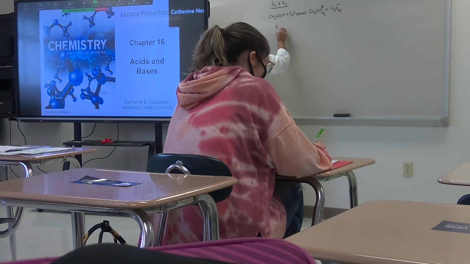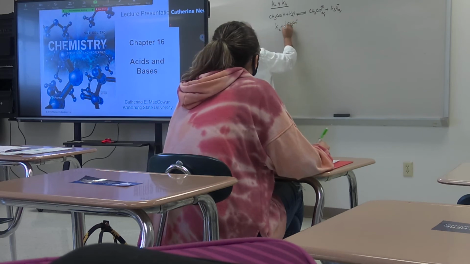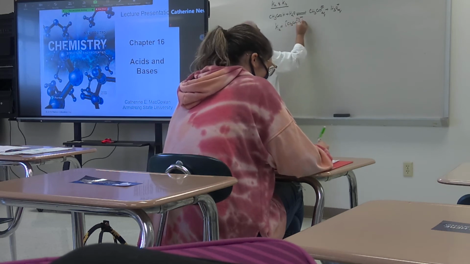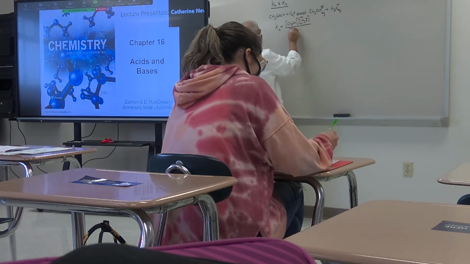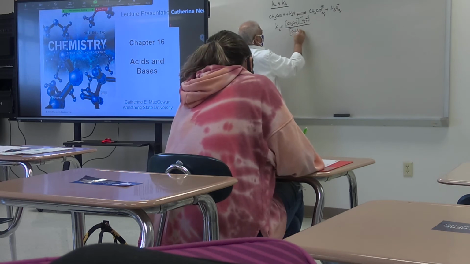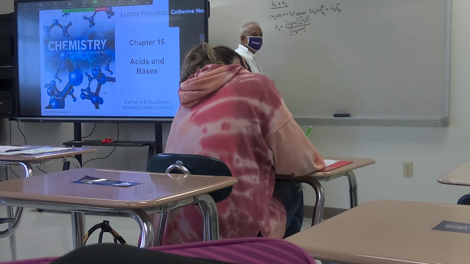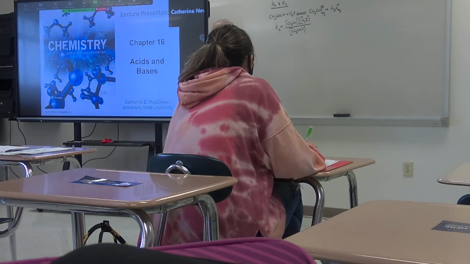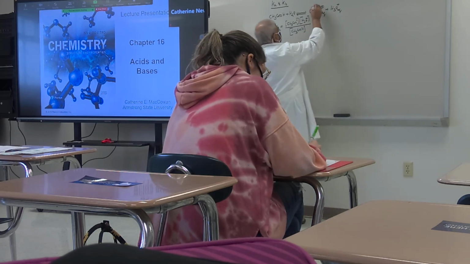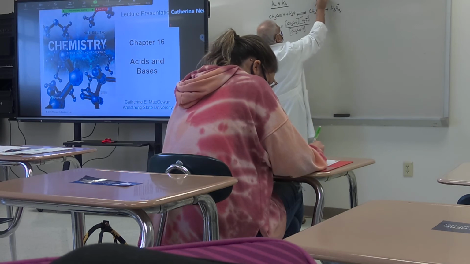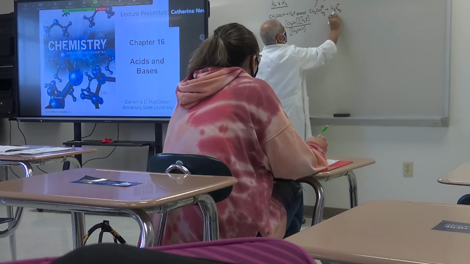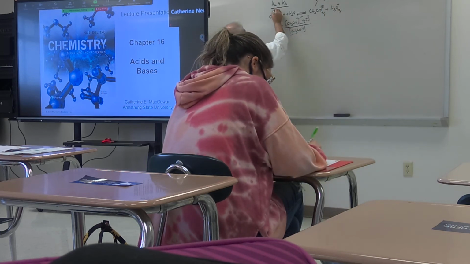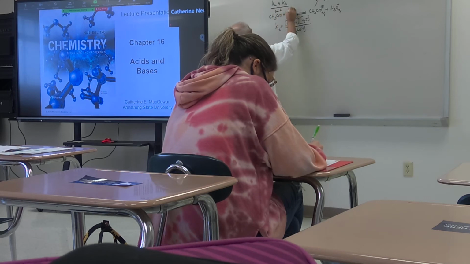Ka equals the molar concentration of acetate anion times the molar concentration of hydronium ion over the molar concentration of acetic acid. Water does not appear here, correct? This is the conjugate base, this is the conjugate acid, this is a weak acid, and water is the base.